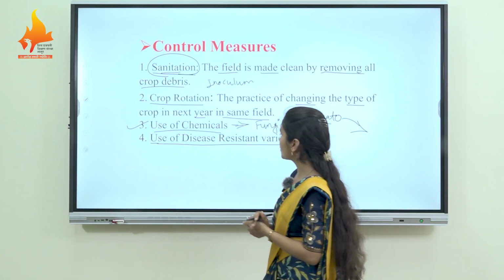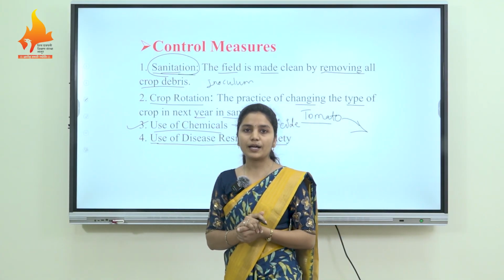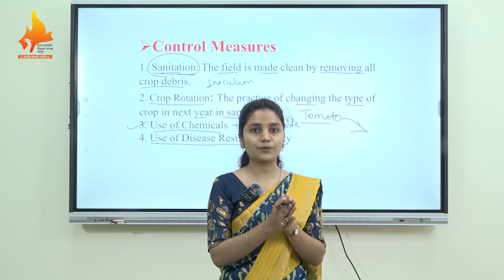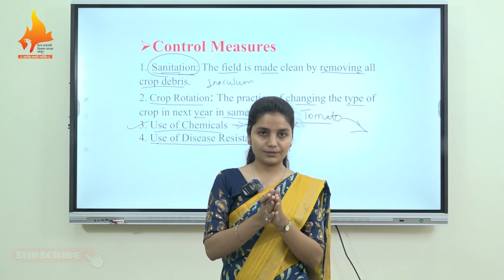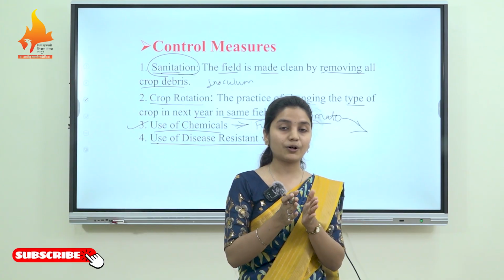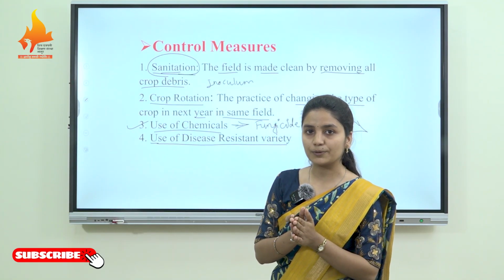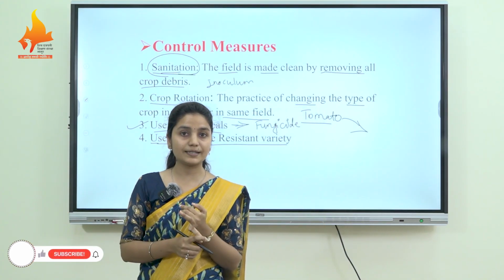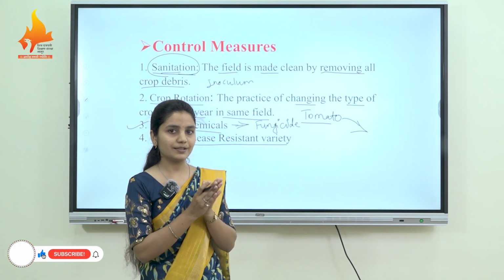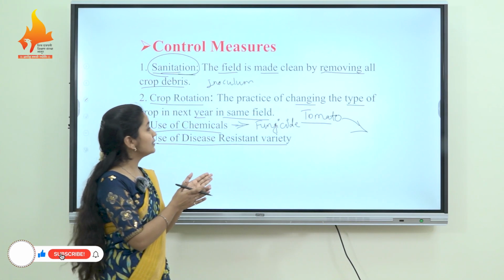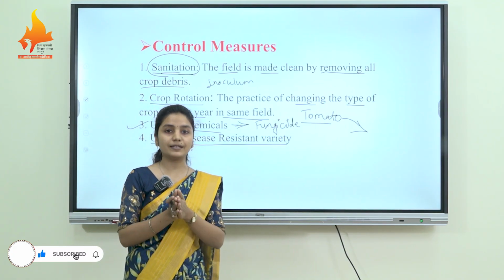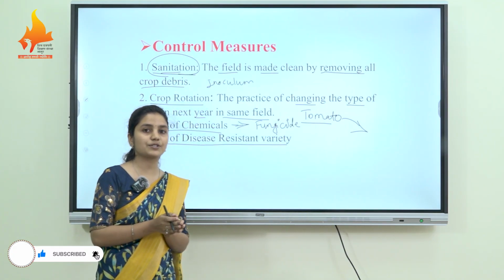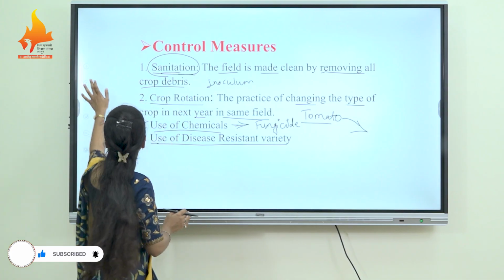Next one is use of disease resistant variety. We have to use disease resistant varieties for controlling all these leaf spot diseases of the tomato or any other diseases of tomato. This is all about the leaf spot of tomato: its occurrence and distribution, then symptoms, causal organism, disease cycle and control measures.